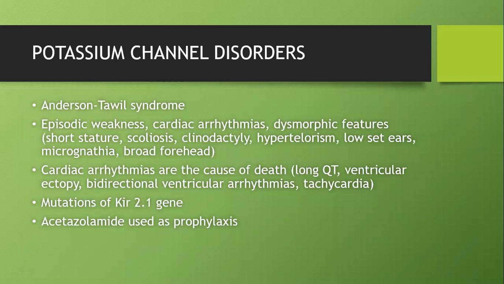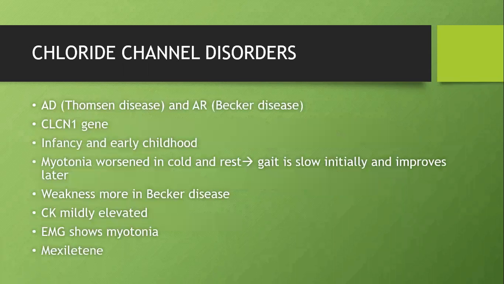I told you hypokalemic periodic paralysis is a calcium channel disorder. Hyperkalemic periodic paralysis is a sodium channel disorder. But what is actually a potassium channel disorder? We have something called Andersen-Tawil syndrome, and it's due to mutation of the KCNJ2 gene. Again, acetazolamide is used as the prophylaxis here. Since it involves potassium, there will be cardiac arrhythmias, episodic weakness, and dysmorphic features also. Cardiac arrhythmias are the common cause of death.